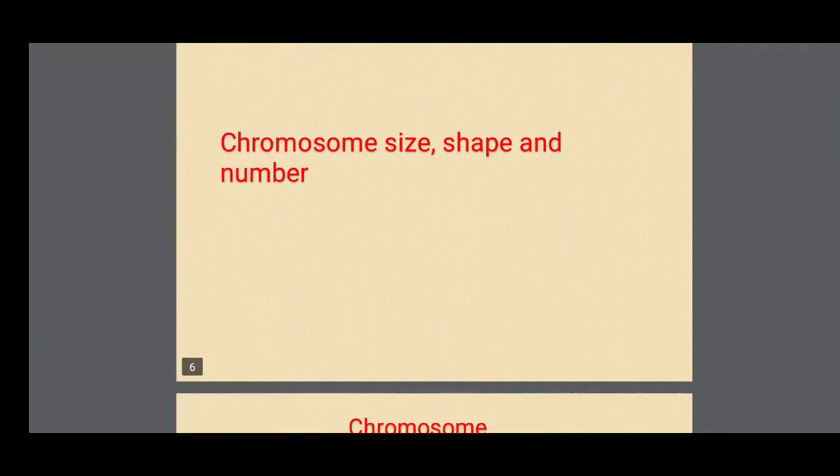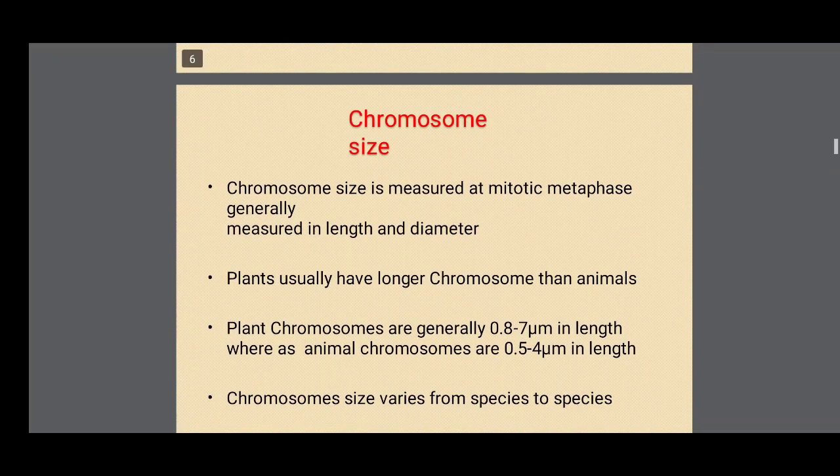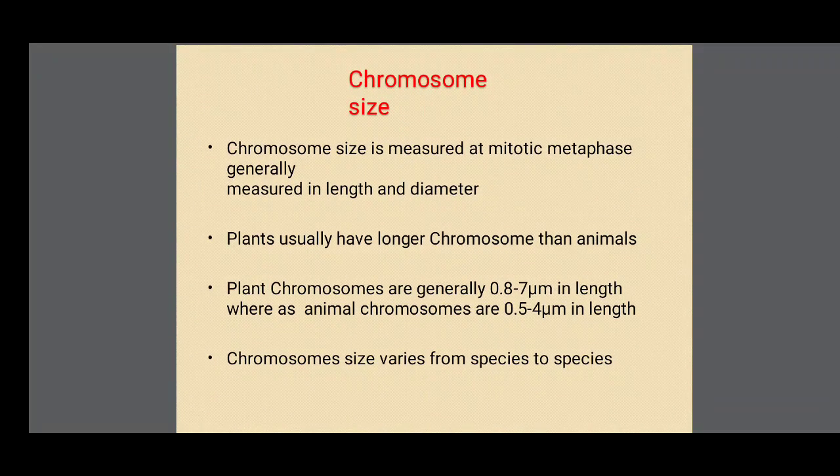Chromosome size and shape and number. Chromosome size is measured at mitotic metaphase, generally in length and diameter. We can see chromosomes only at the time of metaphase, when chromatin condenses to form chromosomes.